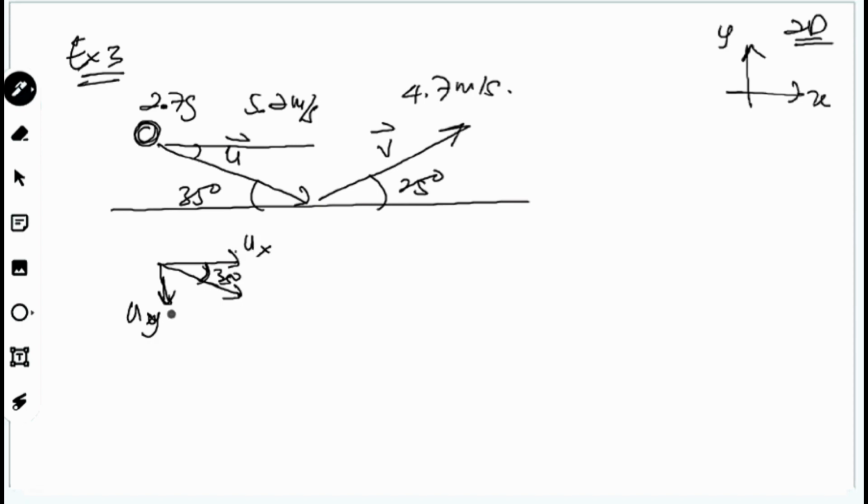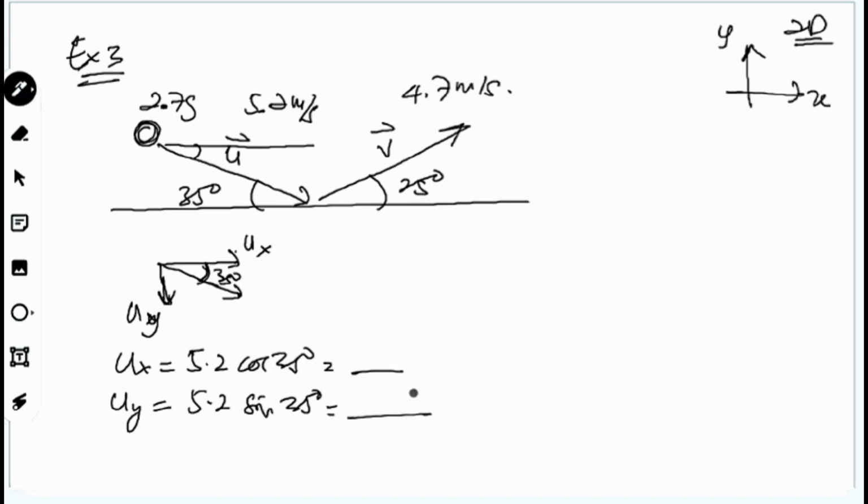So you can calculate the initial speed and the final speed. For ux, it equals 5.2 cos 35 degrees, and uy equals 5.2 sin 35 degrees. Then you get two answers here.